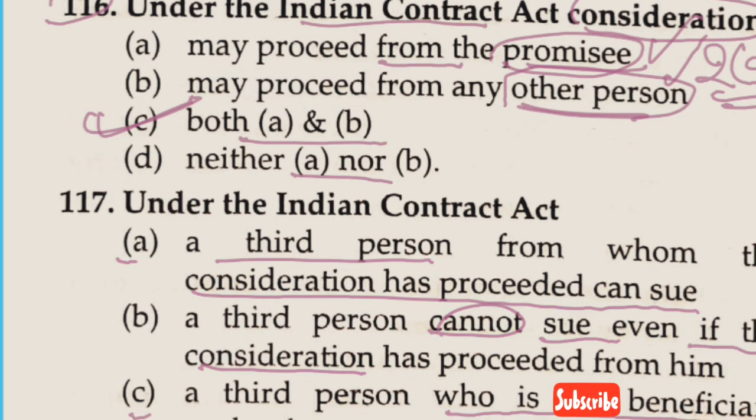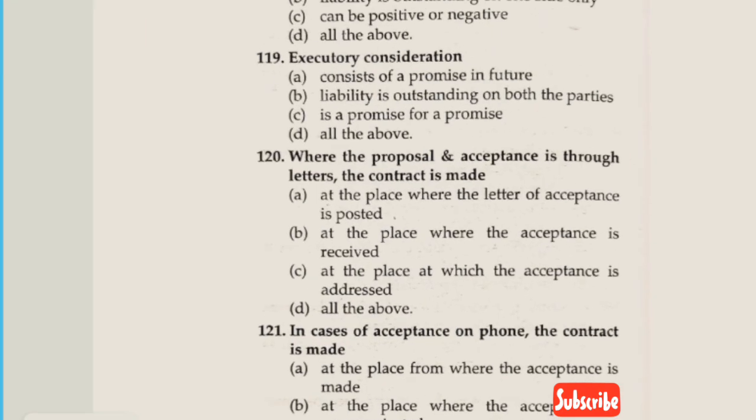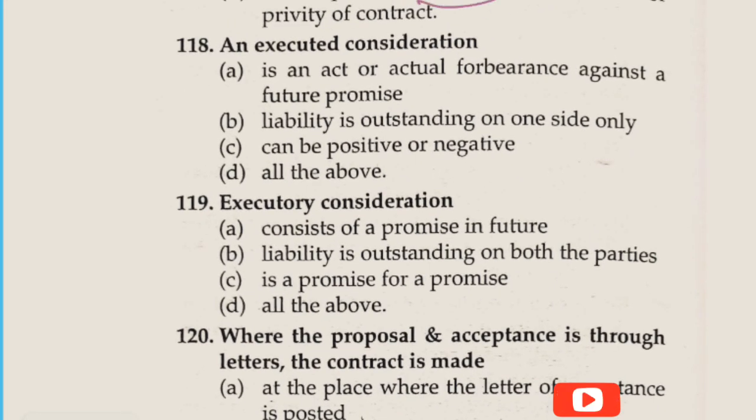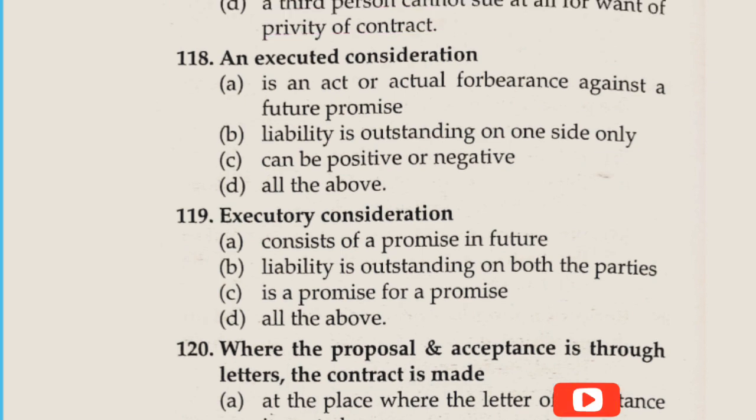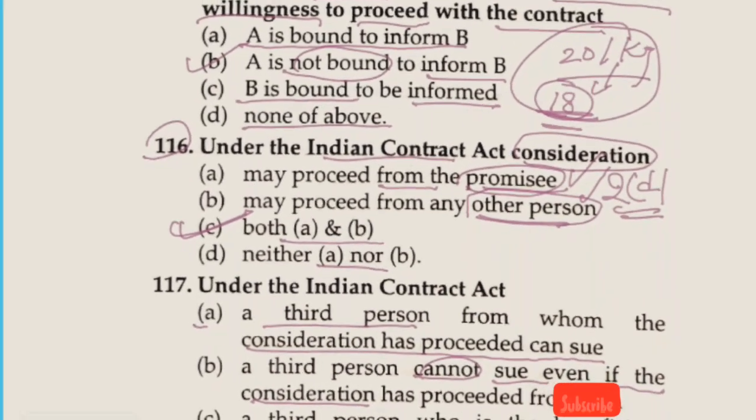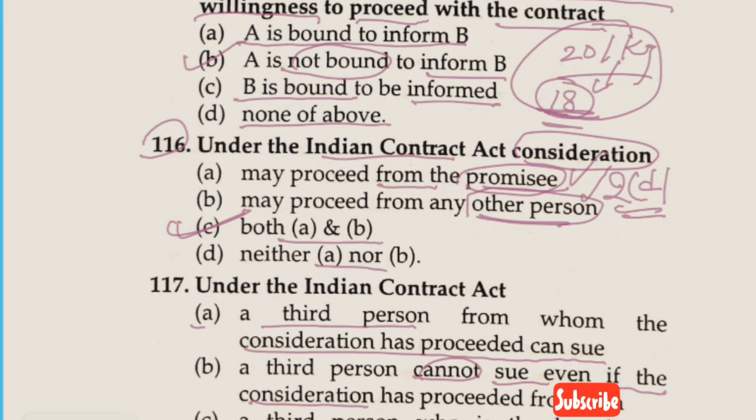And option D, a third person cannot sue at all for want of privity of contract. It is clear here that there are exceptions to privity of contract related to trusts, family members and similar contracts. So option C, a third person who is the beneficiary under the contract can sue. So the answer here is option C.